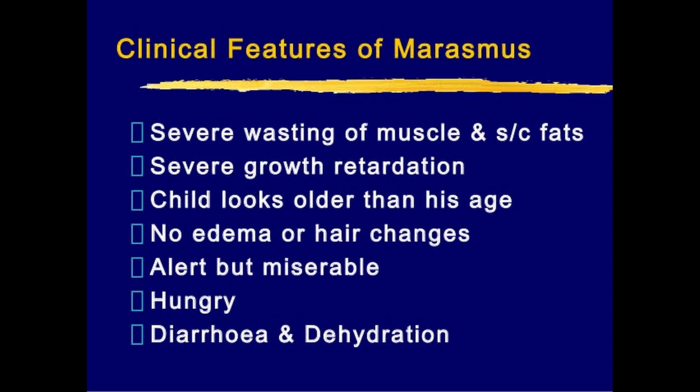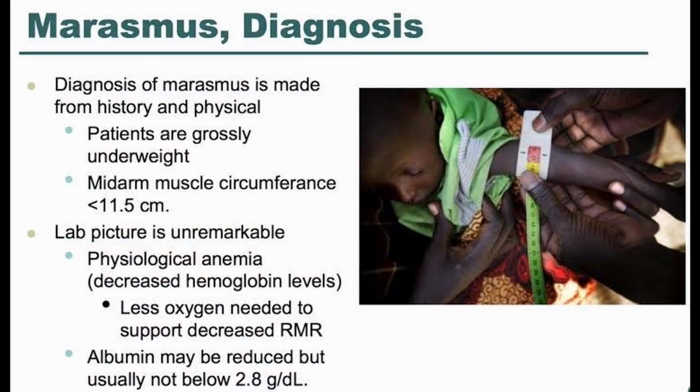So first we discussed what is marasmus. Marasmus is a state of malnutrition. Next we discussed etiology, pathophysiology and its clinical features. Now we discuss the diagnosis of the marasmus. Diagnosis of the marasmus is made from history and physical.